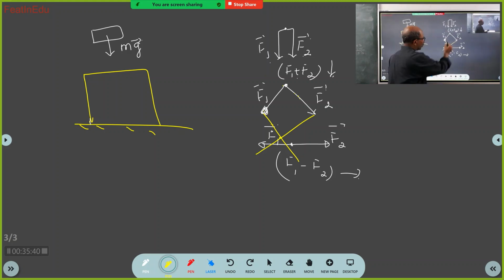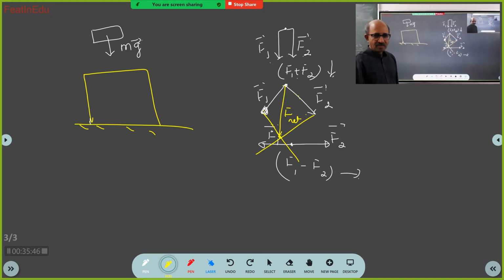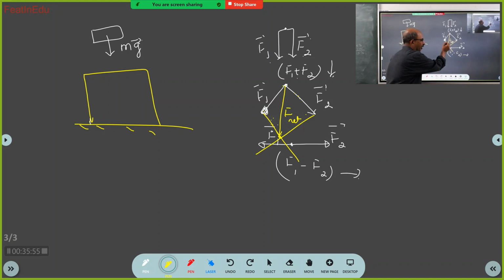From the starting point to this point, you draw one line. This force becomes the net force. Got it? I have taught this earlier. This is called the parallelogram law of vector addition. Any questions here? No, sir.